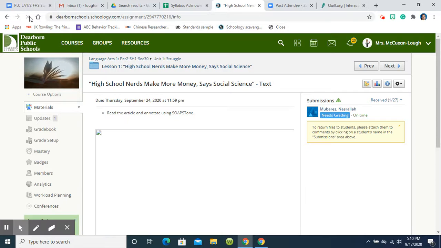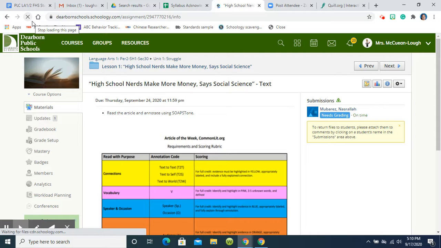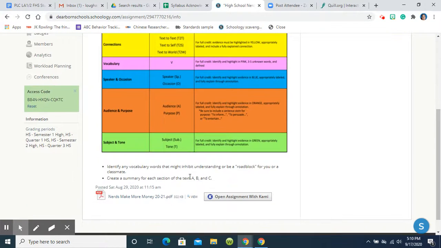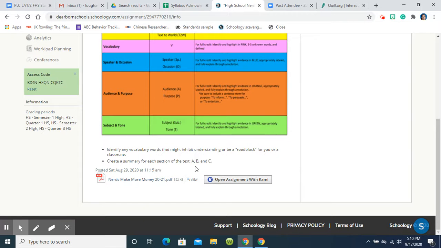And I'm going to have to refresh my page. Doesn't look like my images are loading, so let's refresh that very quickly. You can see that our annotation guide is here. Tells us how we're going to be annotating our article. We are not yet ready to annotate. We will be doing that shortly. And you will see that we have the open assignment with Cami. You want to open your assignment with Cami.